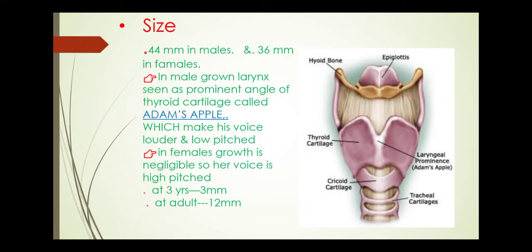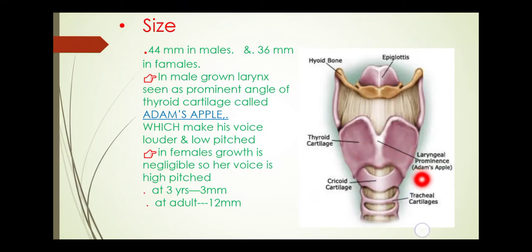Now the size of the larynx and some important landmarks. It is 44 mm in males and 36 mm in females. Now in the male grown larynx is seen the prominent angle of the thyroid cartilage, called the Adam's apple. This is our thyroid cartilage. At the anterior side there is one prominent angle, formed by the two laminae of the thyroid cartilage.